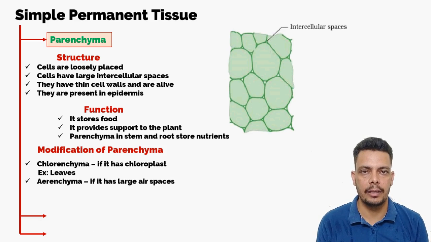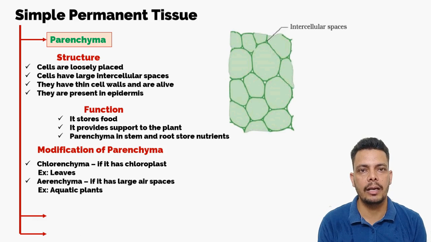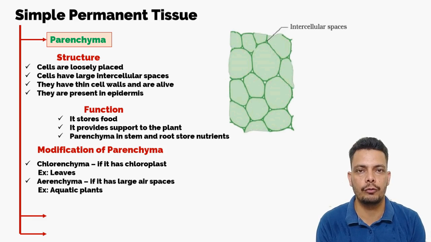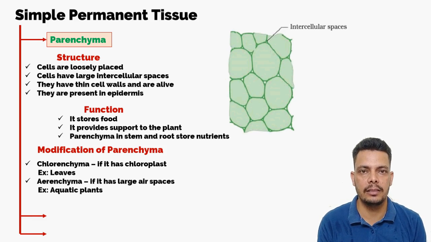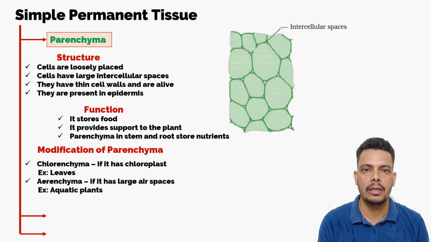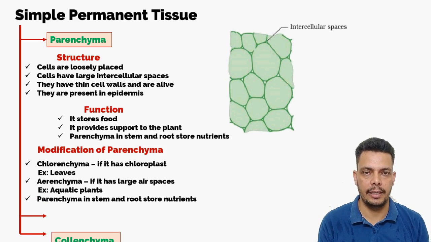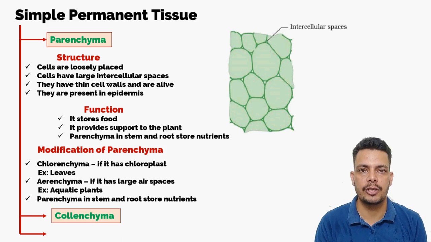And in some aquatic plants, as they are floating plants on the water, this parenchyma has very big air bubbles inside. So it makes the plant buoyant. It gives them buoyancy and it floats on the water. So when a large amount of air is present in these cells, we call that aerenchyma. So now parenchyma becomes aerenchyma. So these are two special cases of the parenchyma in which it becomes a little bit specialized.